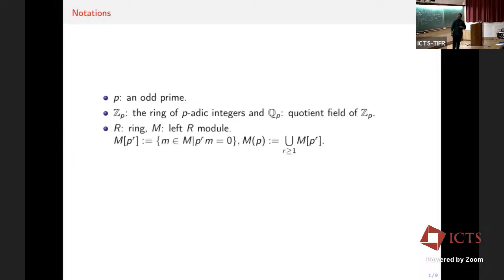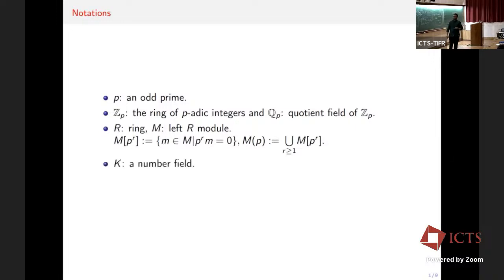So let me first give a bunch of notations. P will be for me an odd prime. Z_p is the ring of p-adic integers. Q_p is its quotient field. Throughout this talk, whenever I say that M is an R-module, I always mean that M is a left R-module. M[p^r] is a notation for the elements of M which are killed by p^r, and M(p) is the union of all these p^r-torsion points of M.